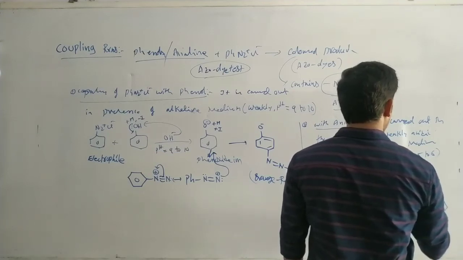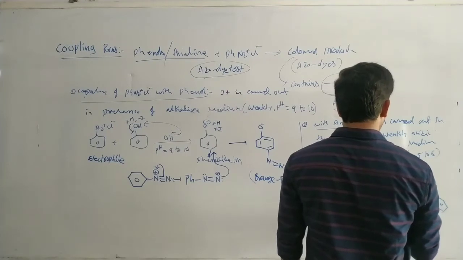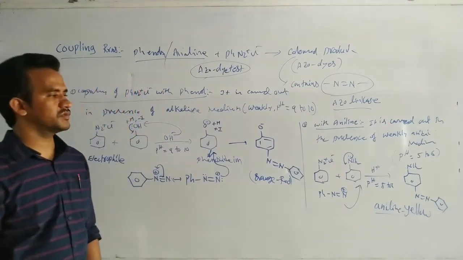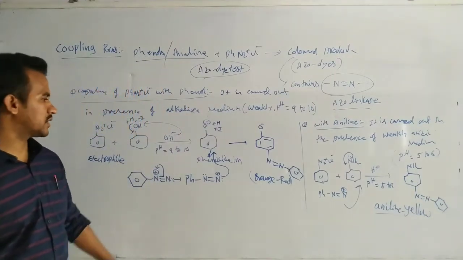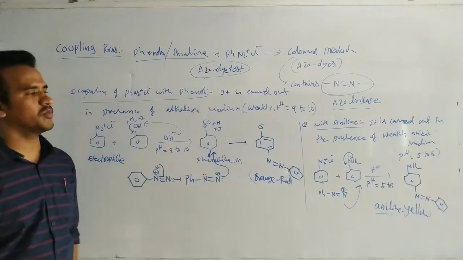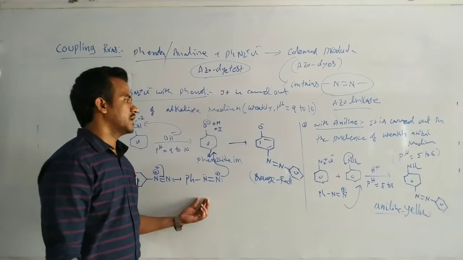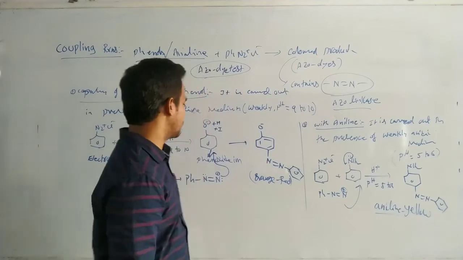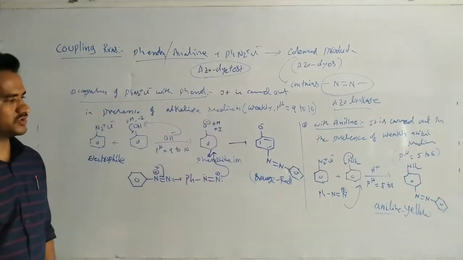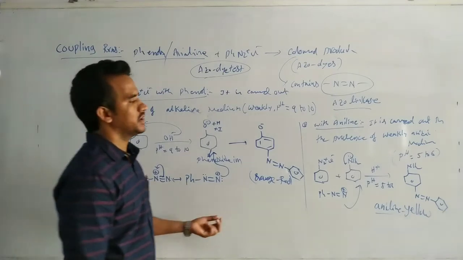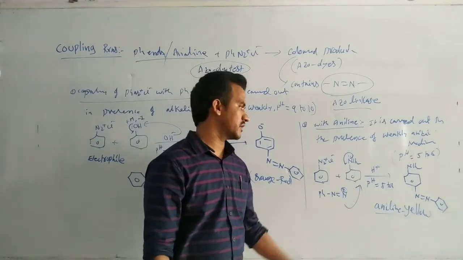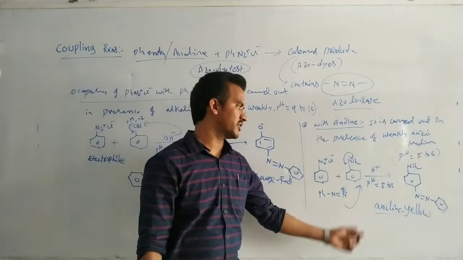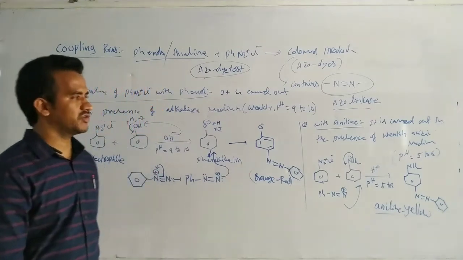This is yellow colored. This is actually aniline yellow. So the appearance of a yellow colored compound indicates aniline, and the appearance of an orange red colored compound indicates a phenolic compound. So coupling with phenol, here coupling with aniline. With aniline, a yellow colored compound, with phenol, orange red colored compounds are produced. Phenol coupling is carried out in the presence of basic medium, weakly basic medium. Here in this case, weakly acidic medium.